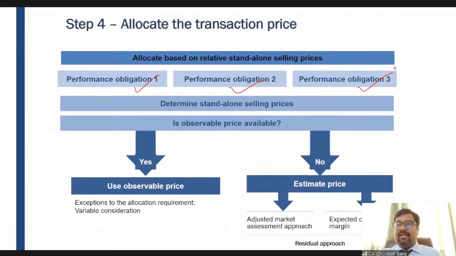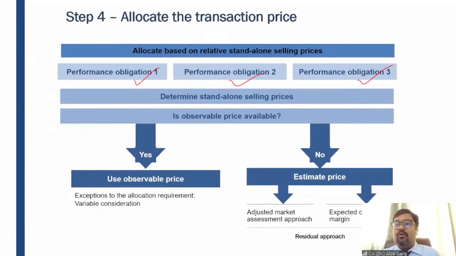So now the question arises, sir, how to allocate this transaction price into multiple performance obligations? So the standard says that while allocating the transaction price, you need to allocate it to the various performance obligations on the basis of their standalone selling prices. For example, in my helicopter view example, the entity has 4 performance obligations.